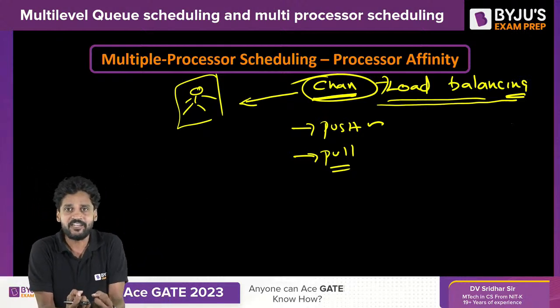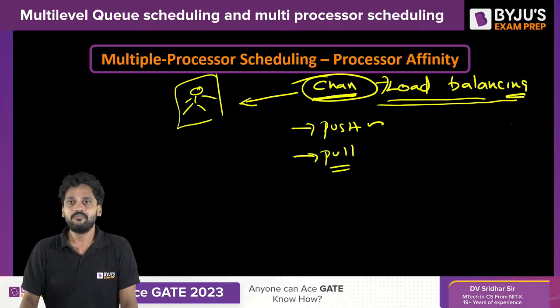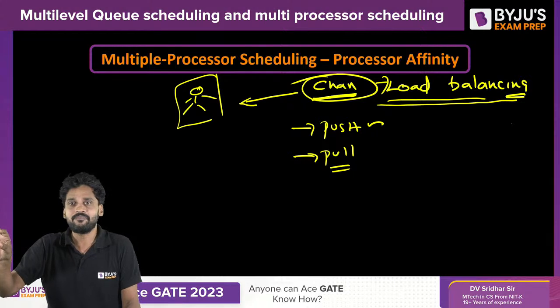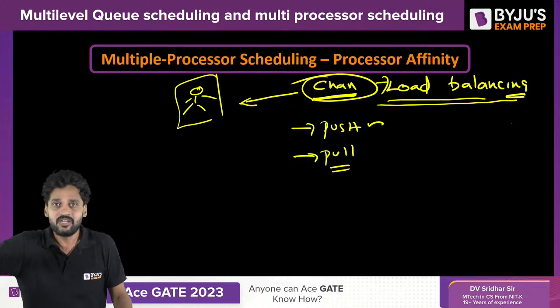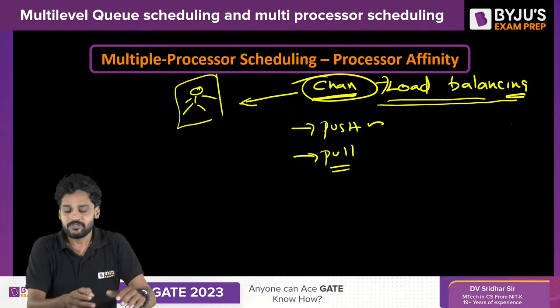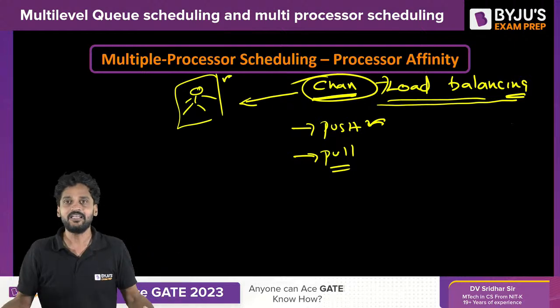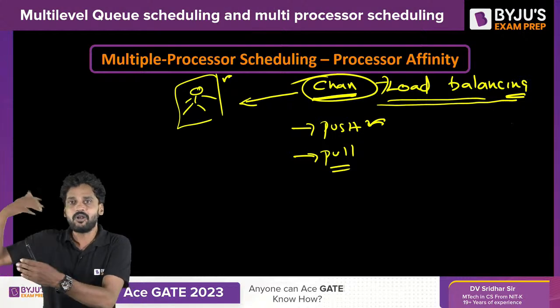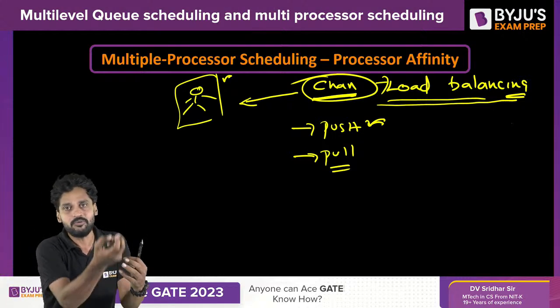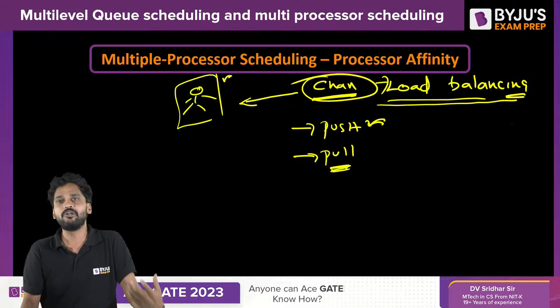And if he finds any inequalities, he is going to move processes from the overloaded processor and put them into the idle processor. So likewise, push migration can be implemented. In push migration, one process will execute periodically, take processes from the overloaded processor, and put them into the idle processor. Pull migration is one more solution for this.